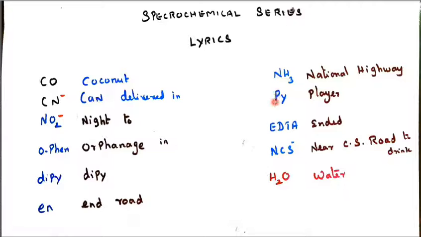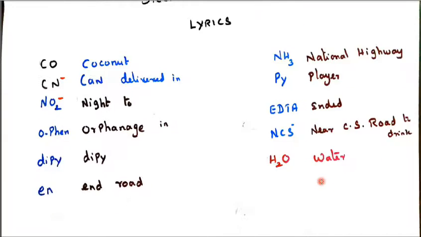Next up, NH3, PY. I have not changed any order. Next to EN, NH3 and PY are both approximately equal. Then NH3, PY, EDTA, NCS minus, H2O. Here: National Highway Player, EDTA ended, National Highway Player ended near CS Road to drink water.